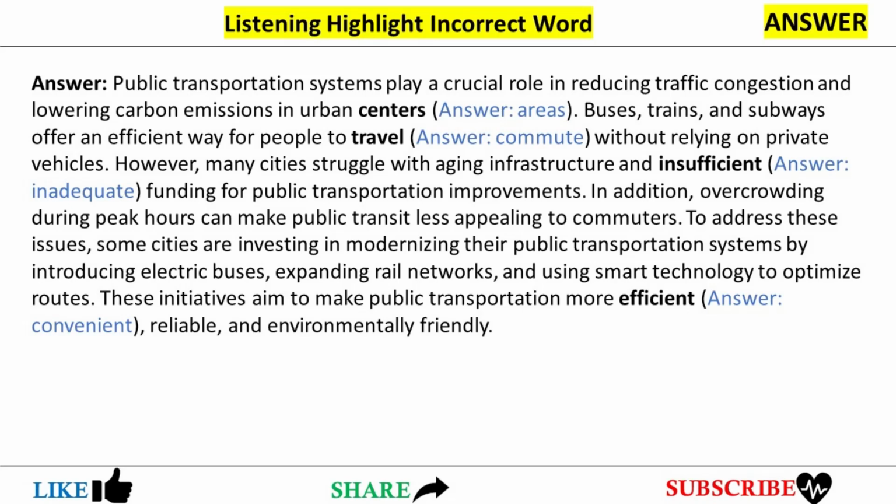In addition, developing countries face challenges in balancing economic growth with environmental preservation. Despite these obstacles, there is growing awareness of the need for urgent action to mitigate the effects of climate change and protect the planet for future generations.